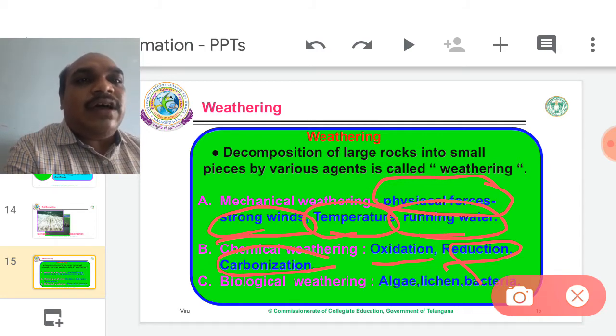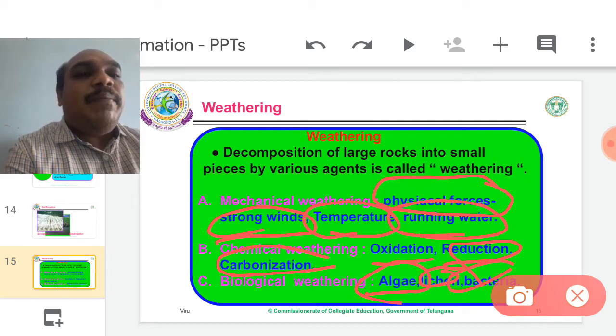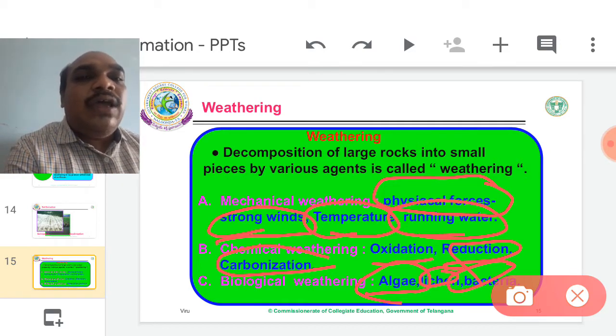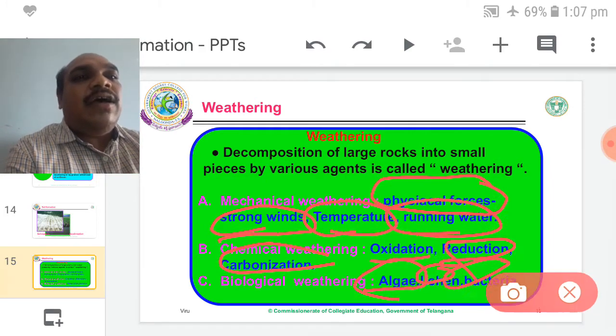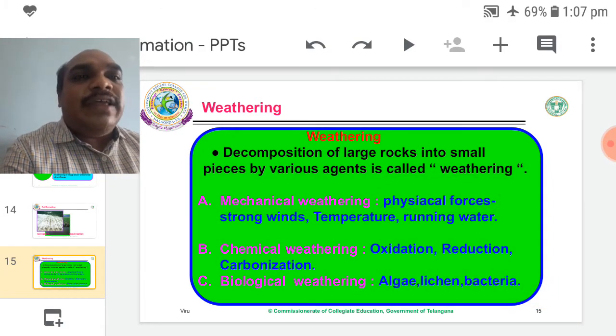Biological weathering is a completely natural method. It takes a lot of time, with the help of small organisms like algae, lichens, and bacteria. When they grow over big rocks, they release some chemicals. Along with that, some pressure is also created. Some specialized chemicals get incorporated into the slits of the rocks. The rocks break down into small pieces. So these are the main types of weathering methods.